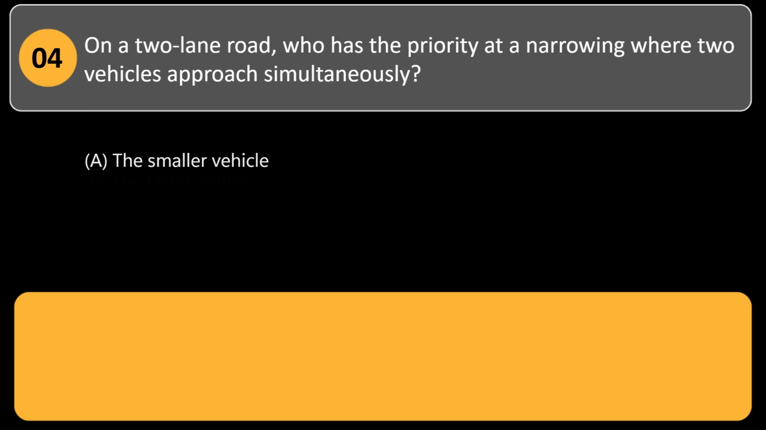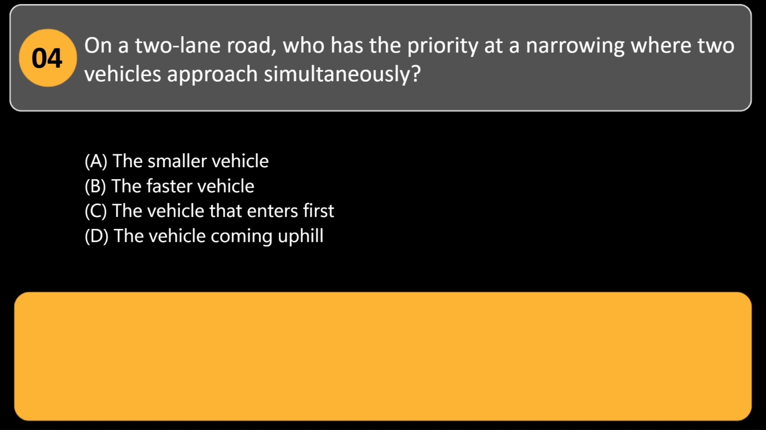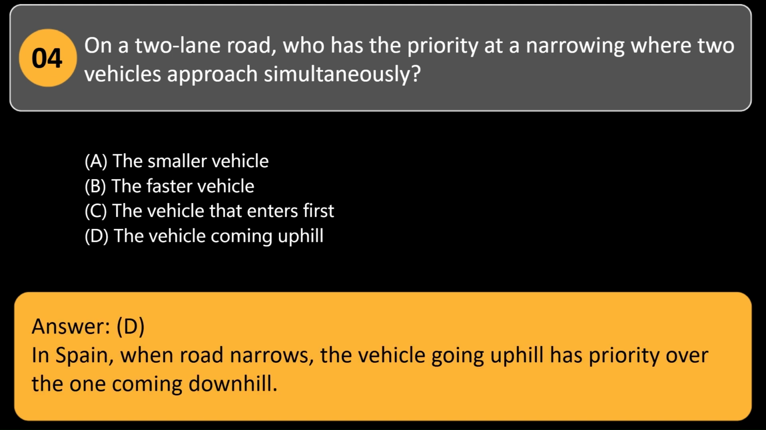On a two-lane road, who has the priority at a narrowing where two vehicles approach simultaneously? A. The smaller vehicle. B. The faster vehicle. C. The vehicle that enters first. D. The vehicle coming uphill. Answer, D. In Spain, when the road narrows, the vehicle going uphill has priority over the one coming downhill.